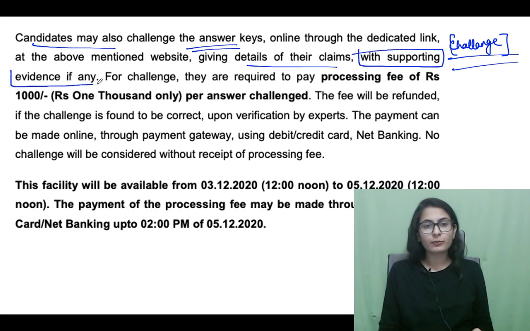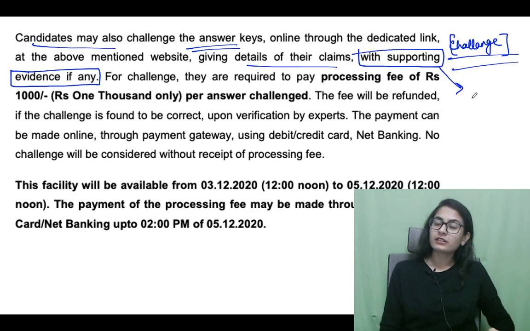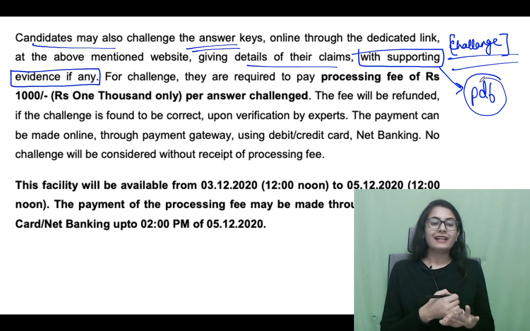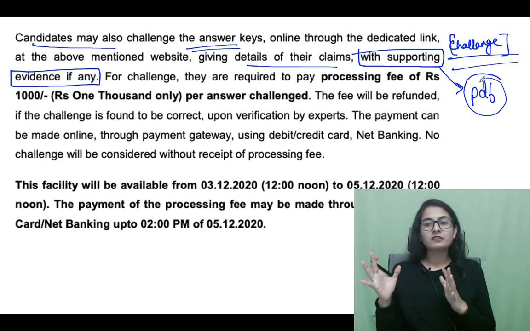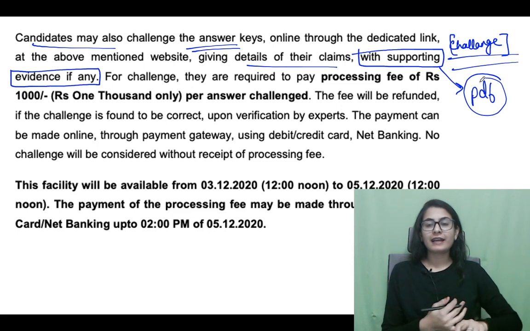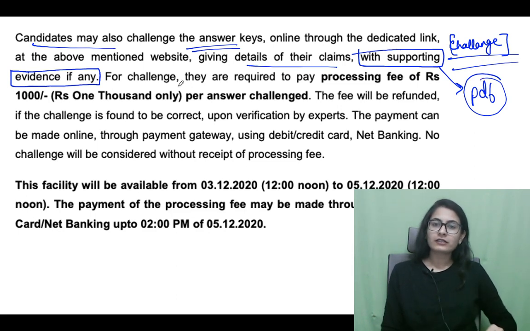Your claim will only be considered if you send a PDF of the page of a book, or any reference material which has solid ground.